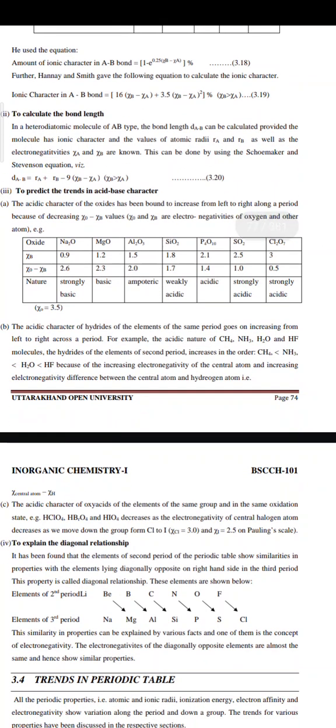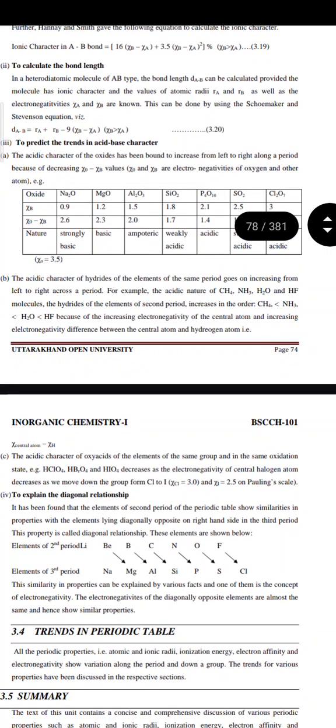In a heterodiatomic molecule of AB type, the bond length DAB can be calculated provided the molecule has ionic character and the values of atomic radii RA and RB as well as the electronegativities of A and B are known. This can be done by using the Shoemaker and Stephenson equation.